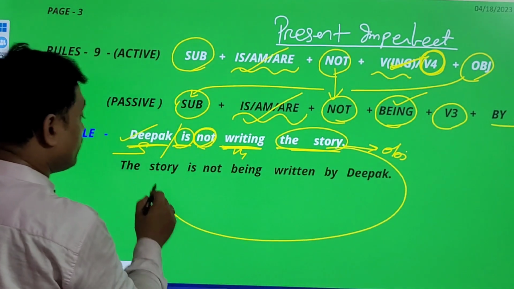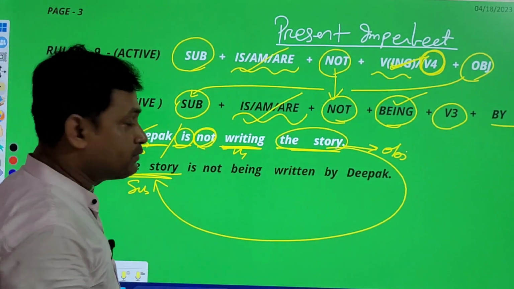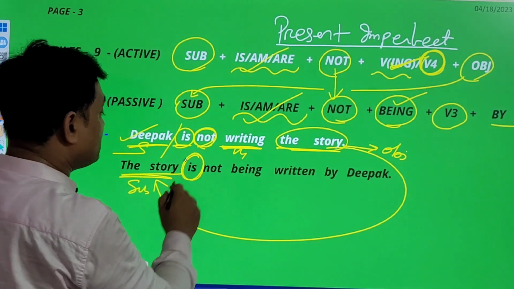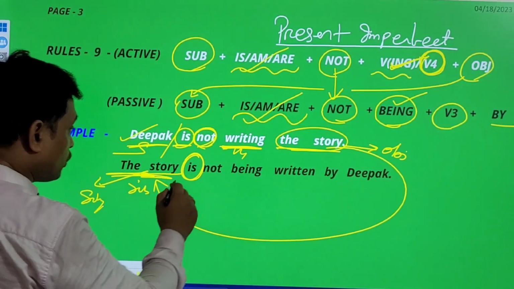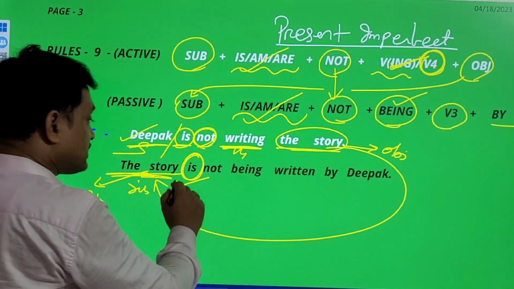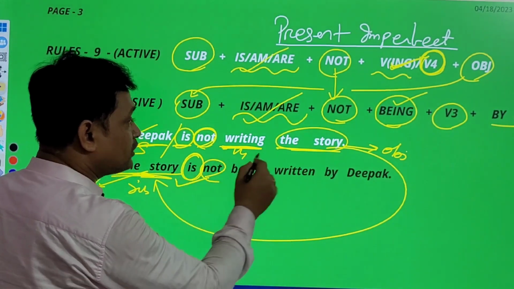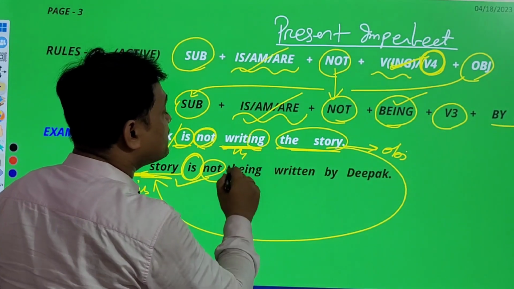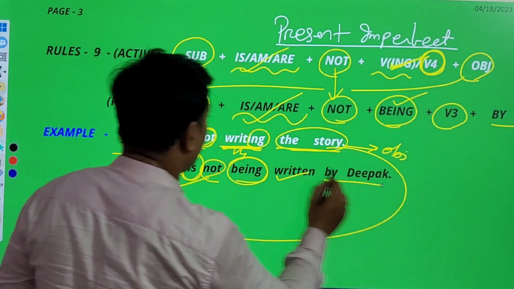That object will be placed as subject. Then the same is, am or are. As the story is singular, so is is placed. If stories, then are will be placed. So the story is not, then for ing you should place being. The story is not being written by Deepak.